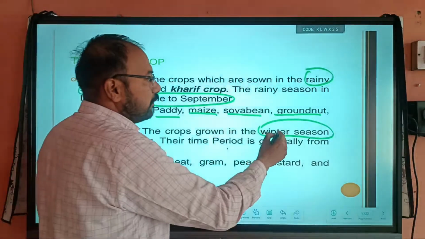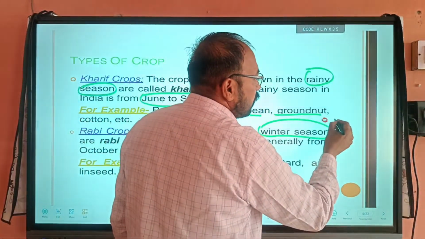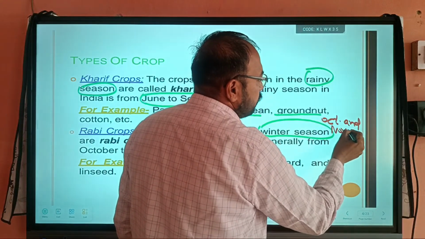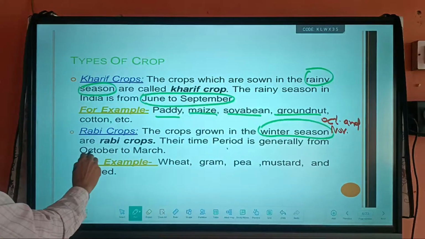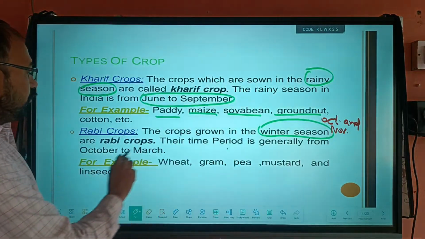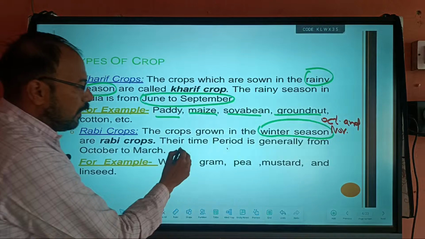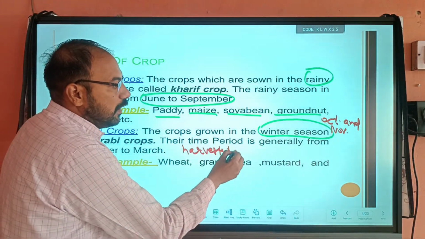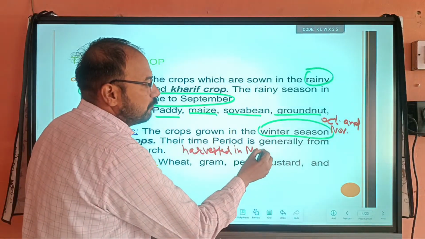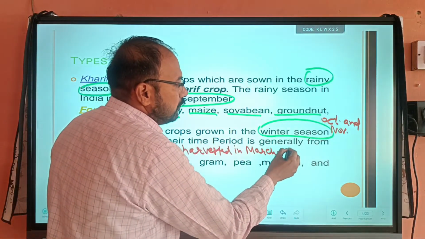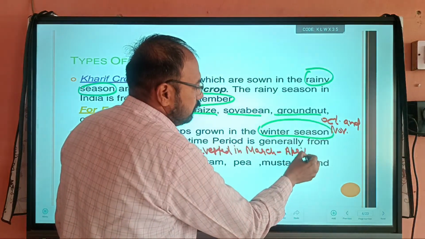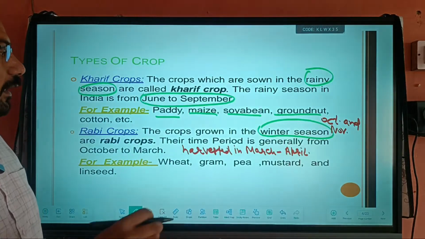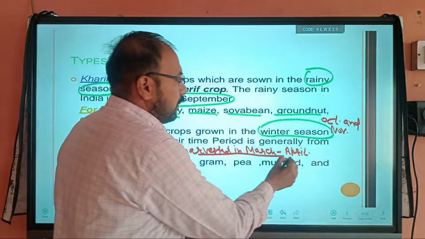So they are grown in the winter season, like in October and November, and their time period is generally from October to March. So they are harvested in March, April. For example, wheat is grown in the winter season and harvested in March and April.